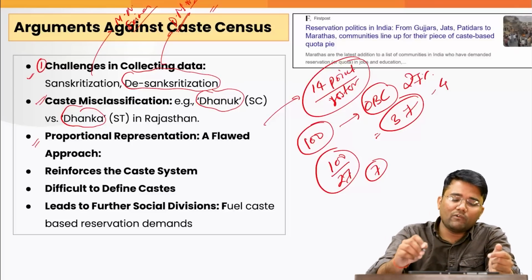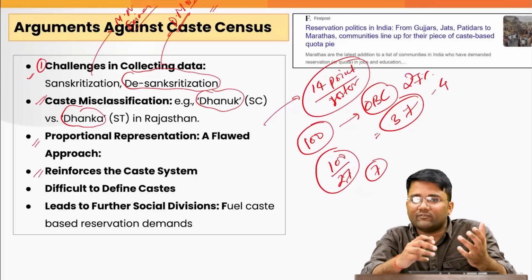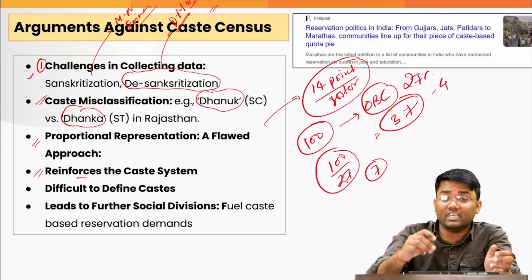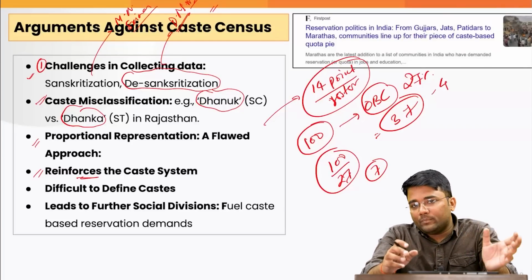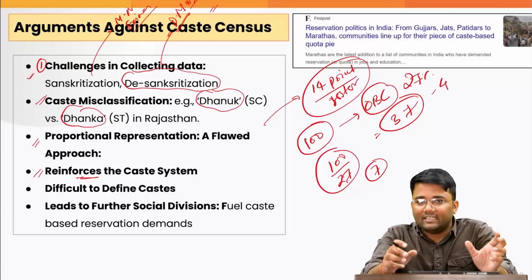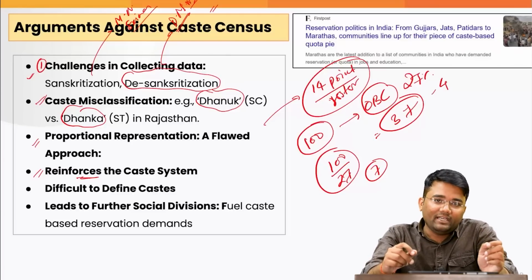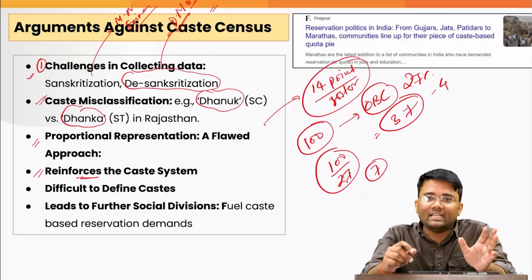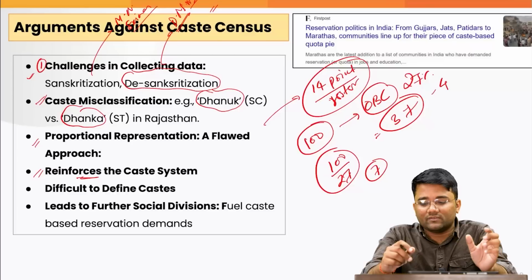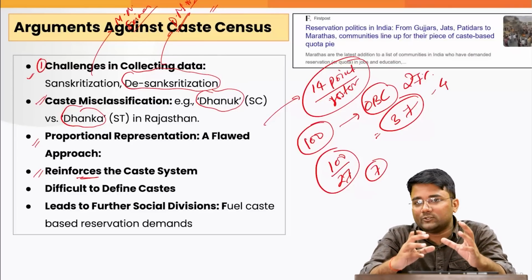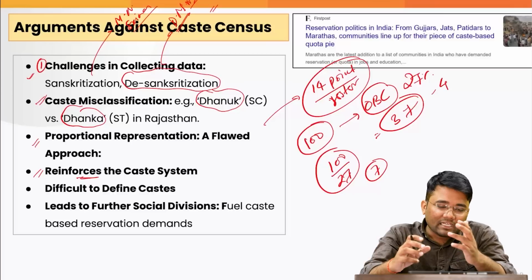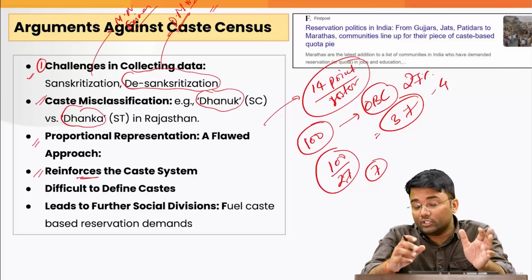Also, if we go for the caste census, it emphasizes the point that this may reinforce the caste system. As Dr. B.R. Ambedkar said, it is a disease of the mind and it should be done away with. We should start with the institutions, with the educational institutions, where we need to give proper education so that we can get rid of this issue in society.